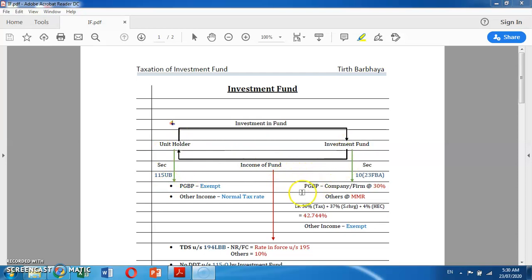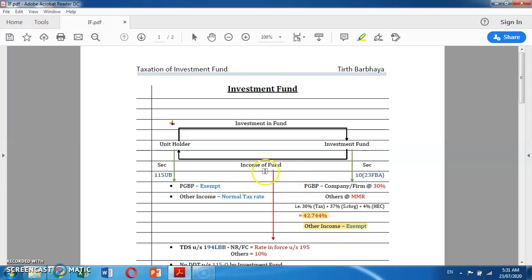If such income is PGBP income and such investment fund is a company or a firm, then it would be liable for tax at the rate of 30%, and in case of others, it would be liable for MMR. It means it could be AOP or BOI, etc. It would be taxable under section 115UB. PGBP income in case of others would be taxable at the rate MMR, which means 42.744%. All other income would be exempt.